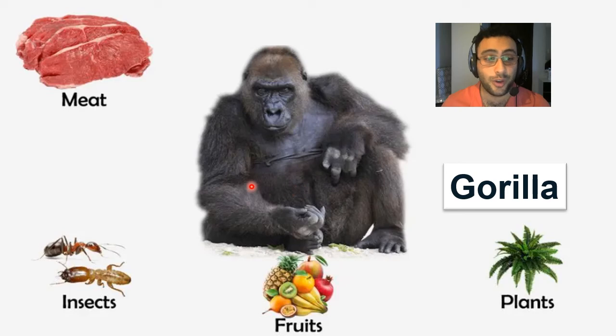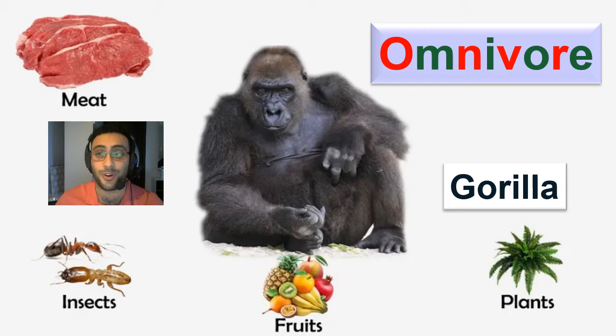Gorilla. Gorilla likes to eat meat, insects, fruits, and vegetables. So gorillas are, what are they? Omnivore, carnivore, herbivore. They are omnivore because they like to eat meat and plants. Omnivore. Yes, we are correct. Good job.